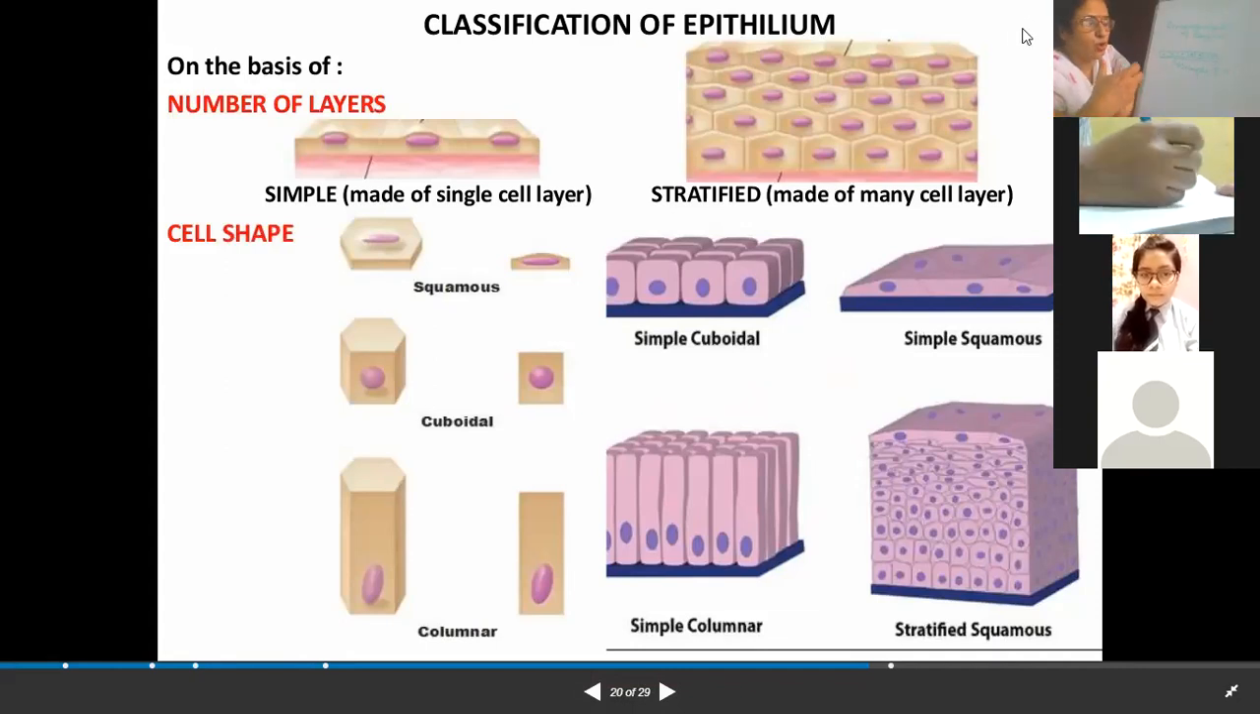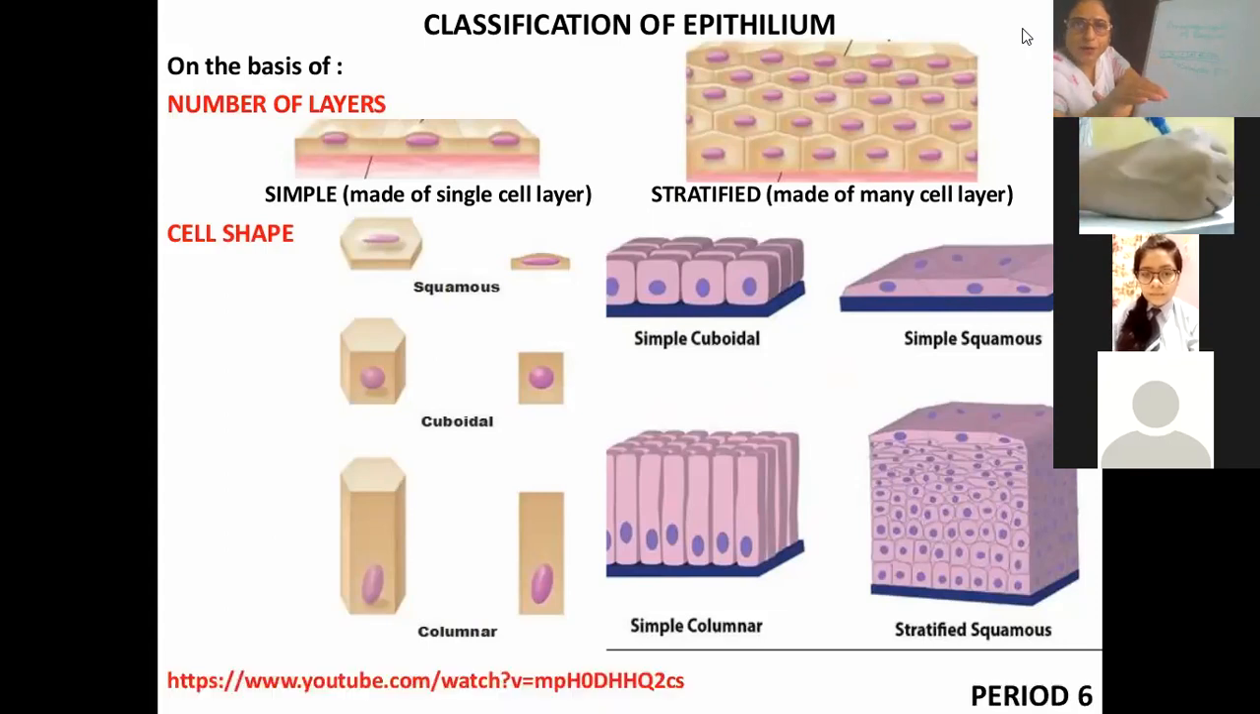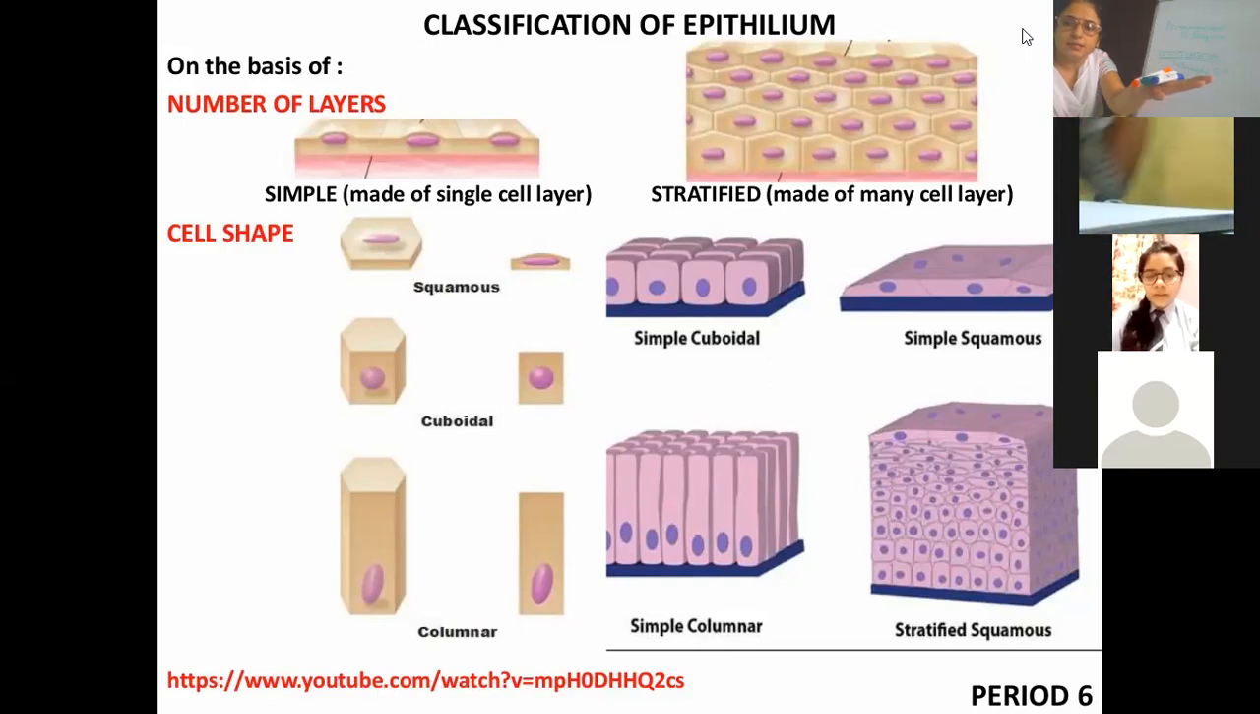Very good. So I just described that if there is a basement membrane and on that basement membrane the cells are arranged, but they are arranged in just one layer, then what will it be called? Simple epithelium. Speak loud. Simple epithelial tissue. It will be called simple epithelium tissue.